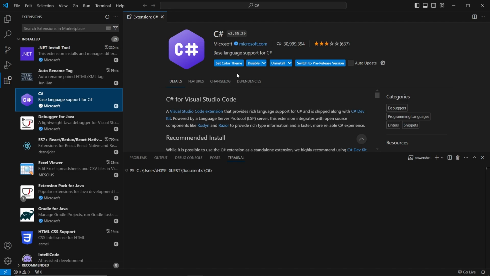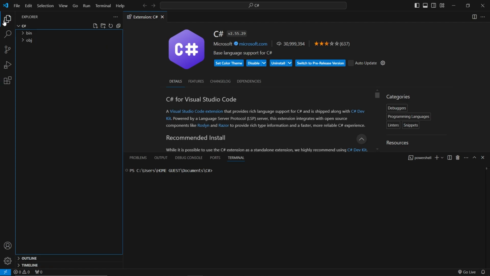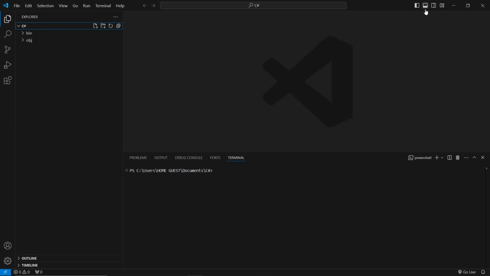Once you have finished installing it, we'll go back to our Explorer, and we want to go to our C# folder or create a folder that you want. Then we will go to our terminal right here.